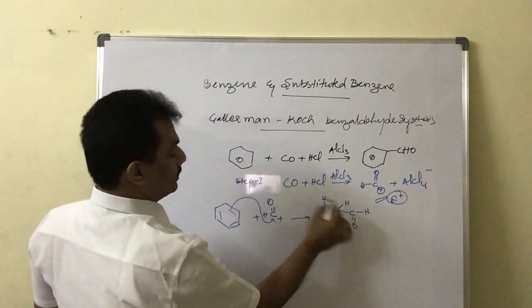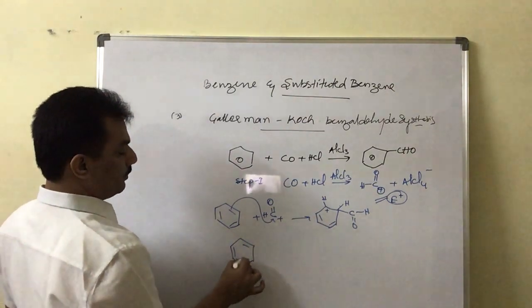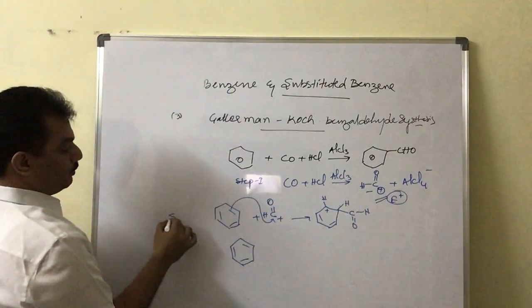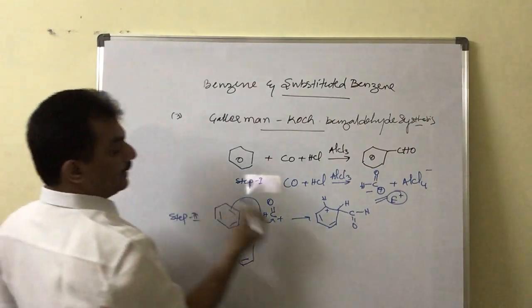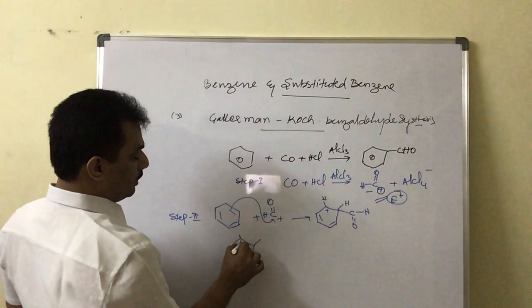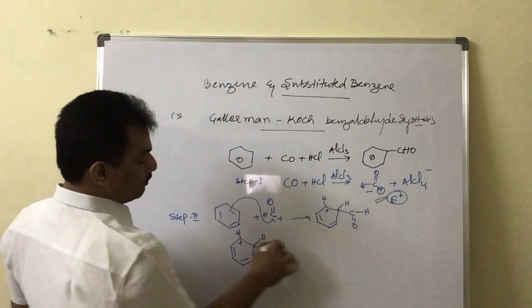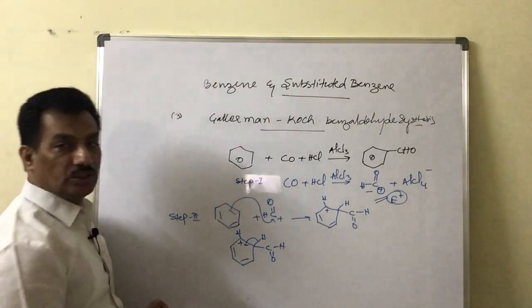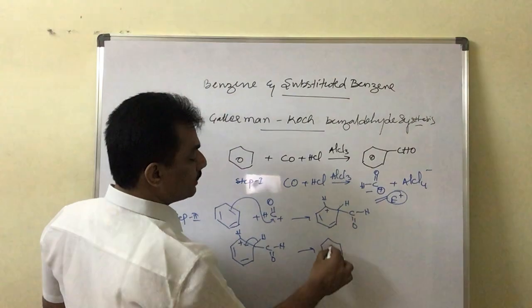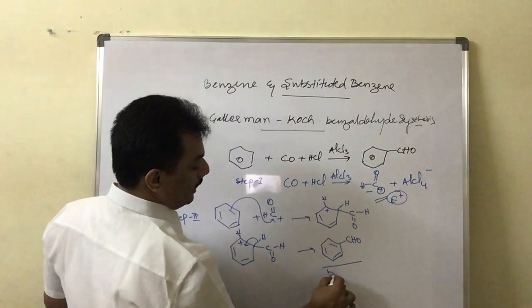And now in step 3, deprotonation takes place. Here, step 1 is electrophile generation, step 2 is where the electrophile attacks benzene, and now deprotonation. Deprotonation means this hydrogen will be released from the substrate by giving back its electron, and thereby it retains the aromaticity of the compound, and now it is the substituted compound, nothing but benzaldehyde.